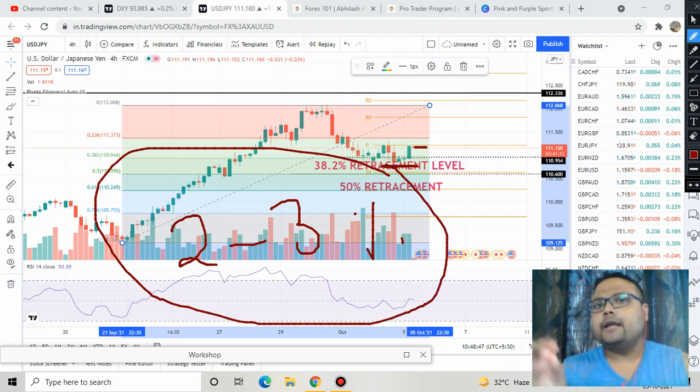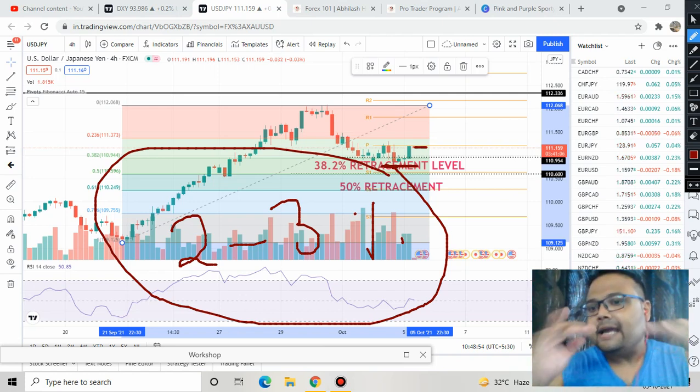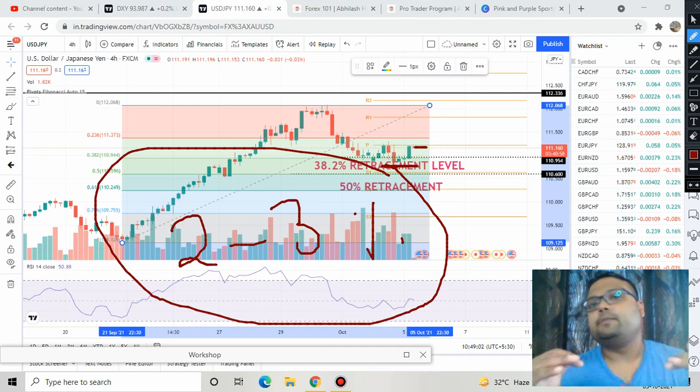And I am not entering. I have already exited from the trade. Let me tell you why. The market has been standing at this level for quite some time and is not going up. It means that the bulls do not have the required strength right now to take the price upward.